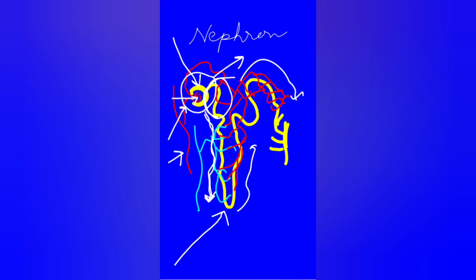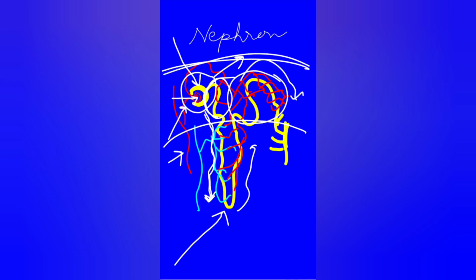PCT, or proximal convoluted tubule. And DCT, this part is called distal convoluted tubule. Now this region, you have seen the previous picture where I showed you the kidney. In the cortex region, that dark region with tiny dots I showed you, those are actually the Bowman's capsule or Malpighian body. And the lines in the medulla region are actually the Henle's loop.